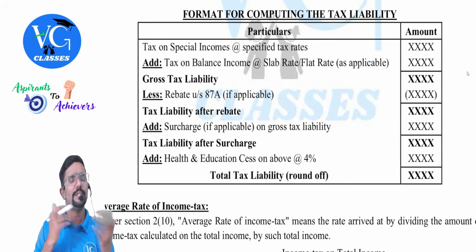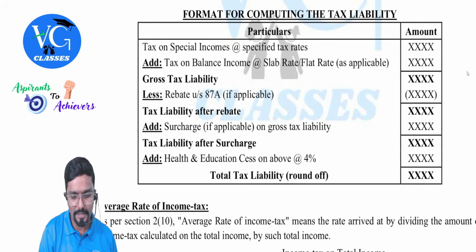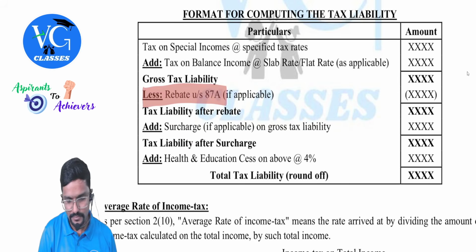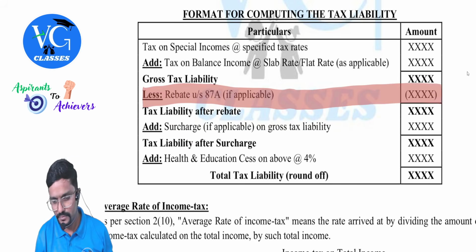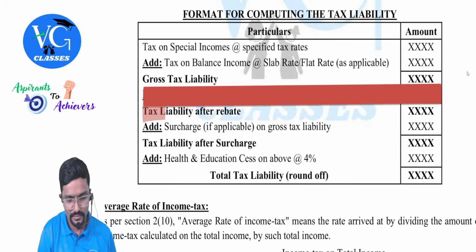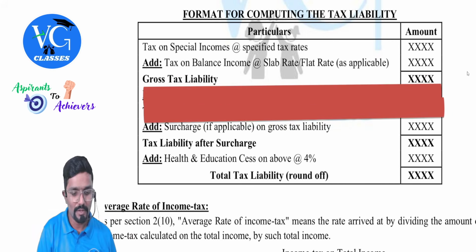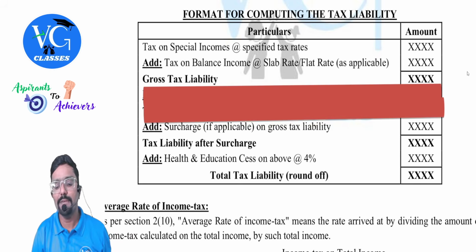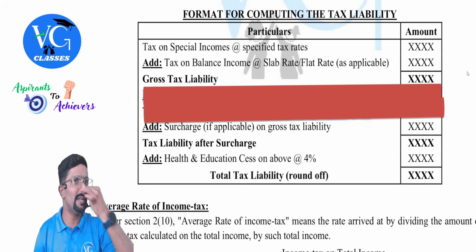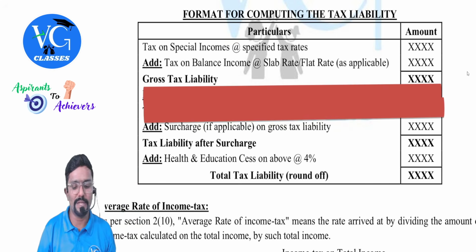Now, assuming rebate was not there, so this will not come. Okay, sir. Gross tax liability is there, and surcharge is applicable. Assume 15% is applicable.